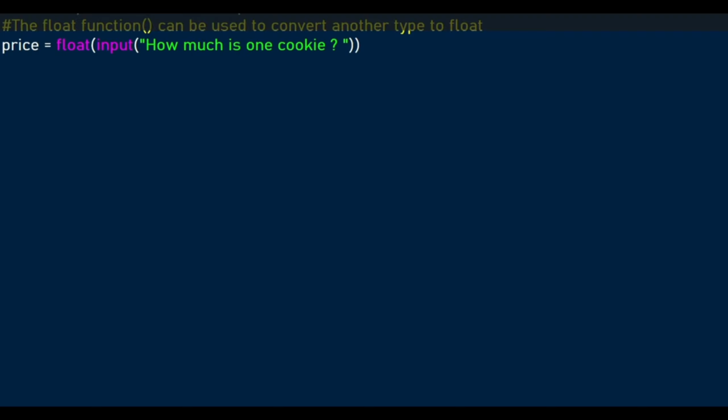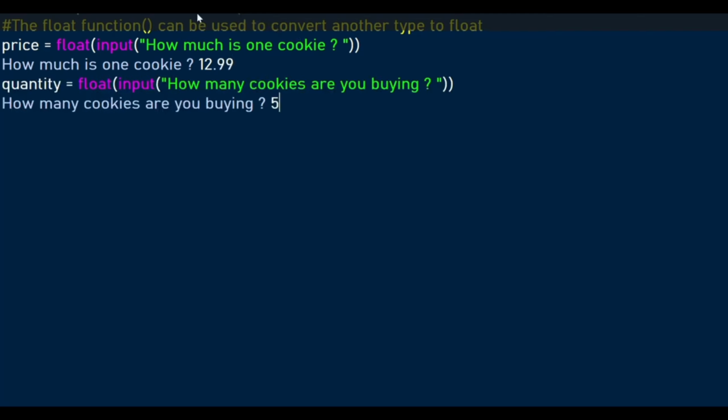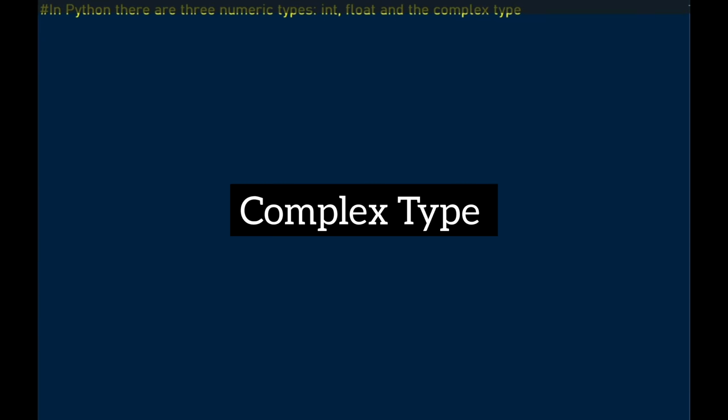We perform an example where we accept user input. In this case, the user is asked to enter the price of 1 cookie. The price of 1 cookie is entered, and we convert that to float. So how much is 1 cookie? 12.99. How many cookies are you buying? 5. Calculate the total cost as the price multiplied by quantity. In this case, our total cost is equal to 64.95.